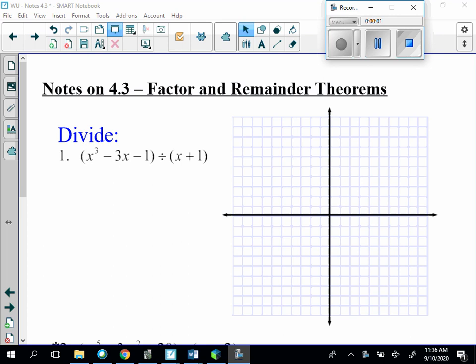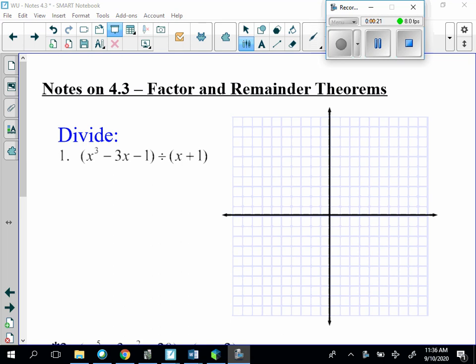Today's lesson is going to cover notes on 4.3 and 4.4. 4.3 is the factor and remainder theorems. We are going to need to remember how to synthetically divide in order to do this. And we are first going to look at the remainder theorem. Let's see what the remainder is.